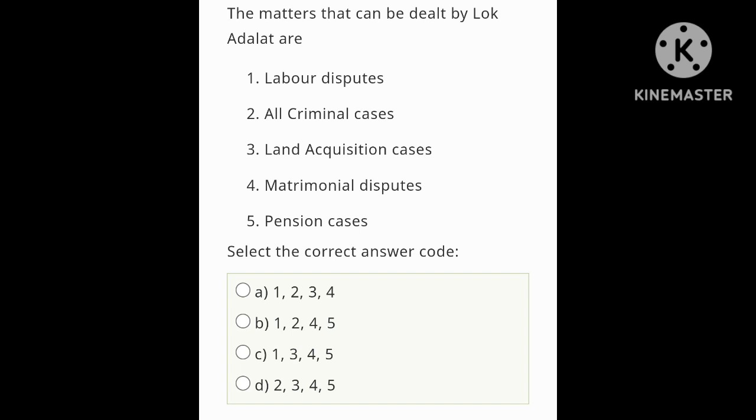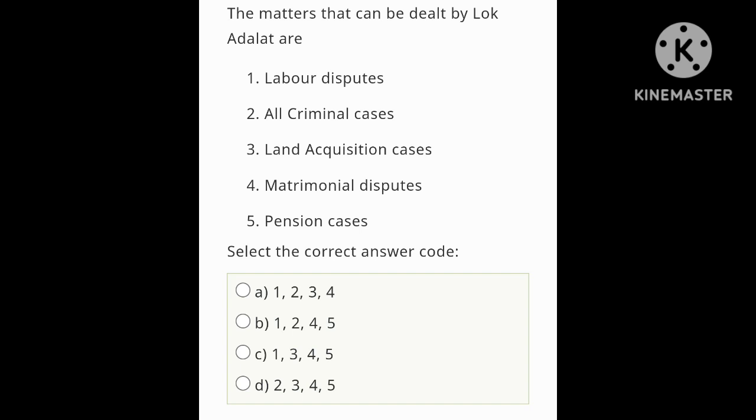The matters that can be dealt with by the Lok Adalat are: first one is labor dispute. Yes. All criminal cases? No. Criminal cases which are compoundable in nature. Second is wrong. 3. Land acquisition cases? Yes. Matrimonial dispute? Yes. Pension cases? Yes. So except 2, all the statements are correct.